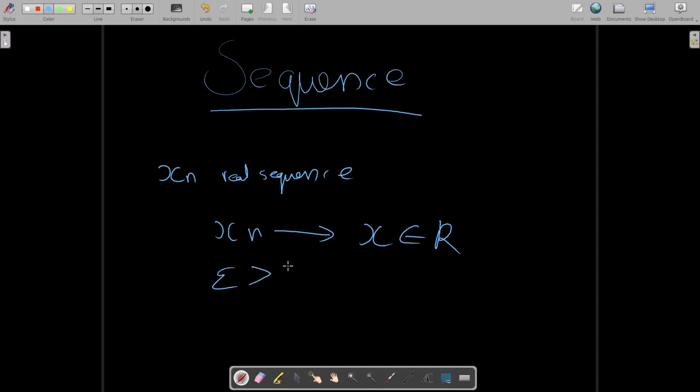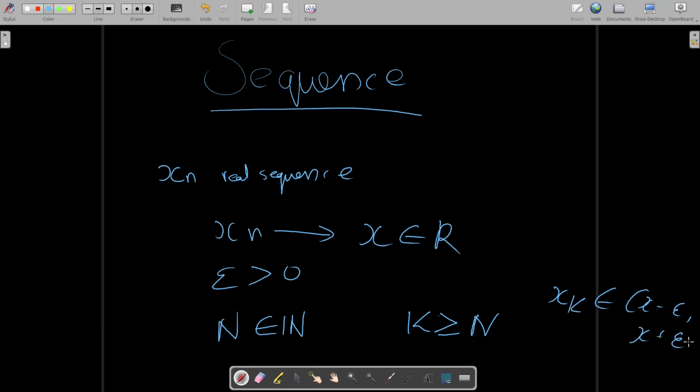For any epsilon which is positive, there exists an N, which is an element of the set of natural numbers, such that for all k, I know this is very confusing, I have introduced a lot of alphabets, but I will try to make sense of it, we have a k which should be greater than or equal to the capital N. We will have x of k as an element of the interval x minus epsilon comma x plus epsilon.